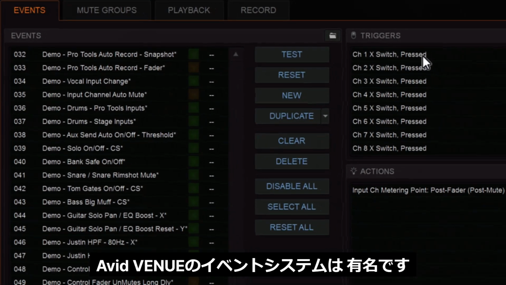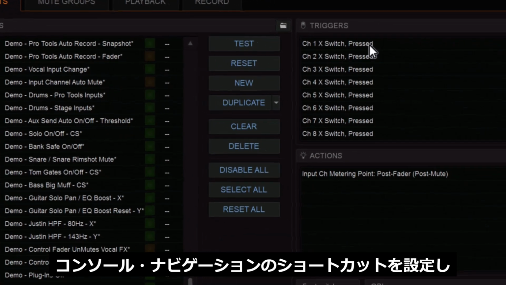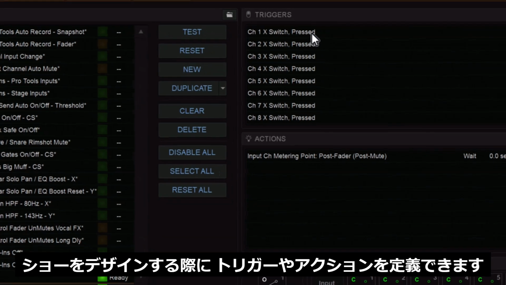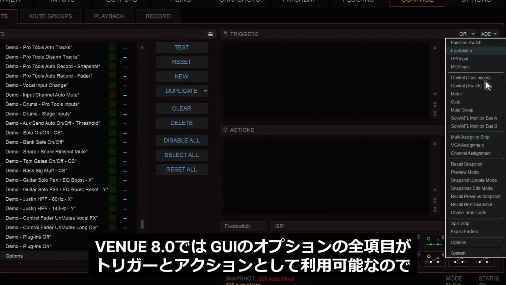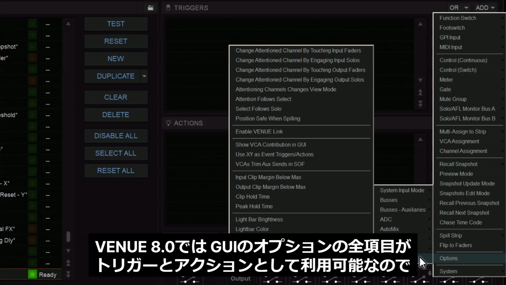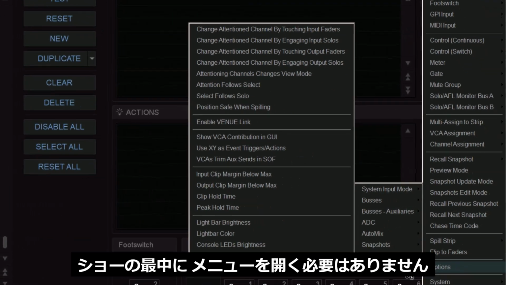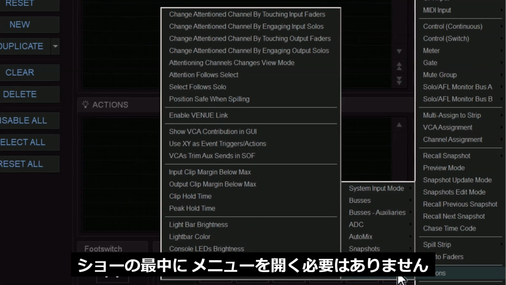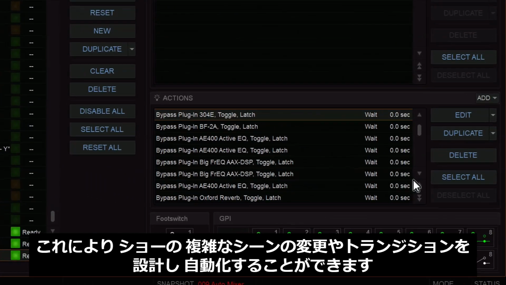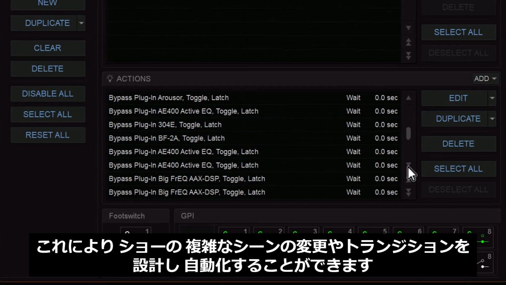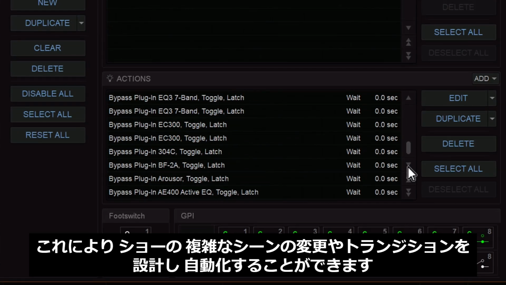Venue's event system is famous, allowing you to set shortcuts for console navigation and define triggers and actions as you design a show. In Venue 8, everything in the options section of the Venue GUI is available as triggers and actions, so you never need to dive into menus during a show. The scope of individual events has now been massively extended from 8 to 128 triggers and actions per event. This allows you to design and automate complex scene changes and transitions in a show.